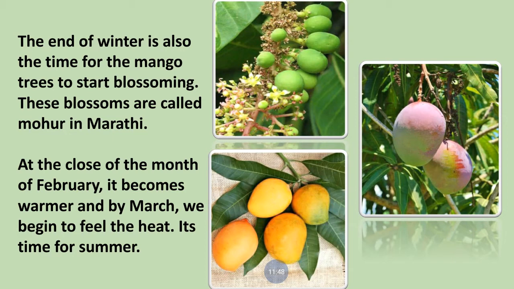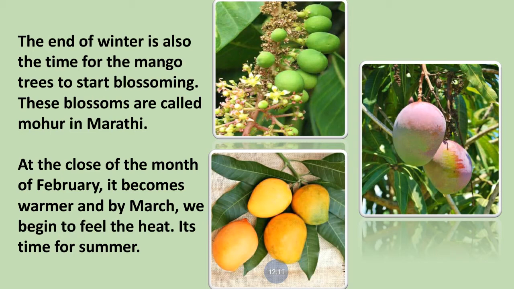M-O-H-U-R, mohur. Now the blossoming of the mango on the mango trees at the end of the winter season is called mohur. The blossoming of mango is called mohur. M-O-H-U-R, mohur.